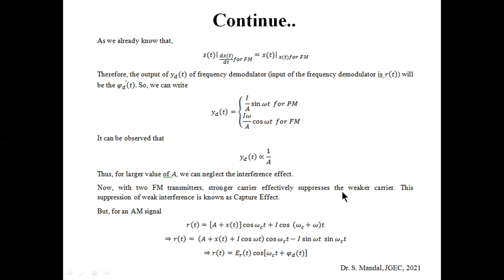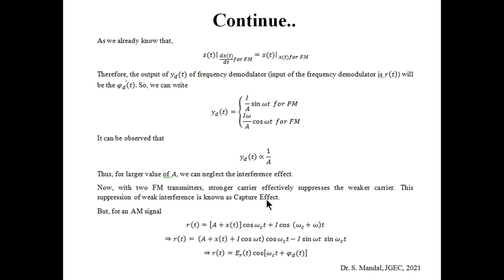And this suppression of weak interference is known as the capture effect. So whenever two FM signals are transmitted in parallel, one can be considered as the interference. But the transmitter which has the stronger carrier will be accepted, and the others will be suppressed by the stronger carrier. And this phenomenon is known as the capture effect.